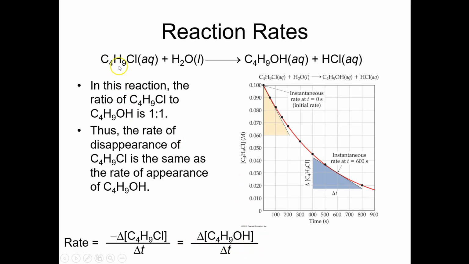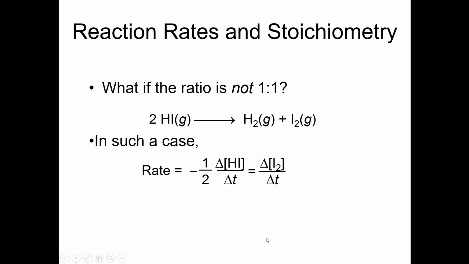But because these have the same stoichiometric coefficient, this is being formed at exactly the same rate that this is disappearing. And so we could use either one of them interchangeably as a marker for the reaction rate. Well, what if we're talking about things that do not have the same coefficient in the balanced equation? How then do we equate them when it comes to measuring reaction rate?